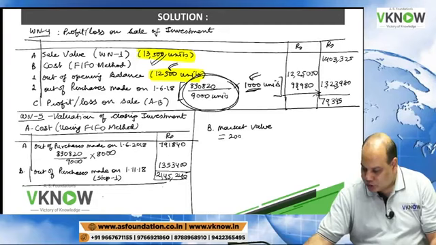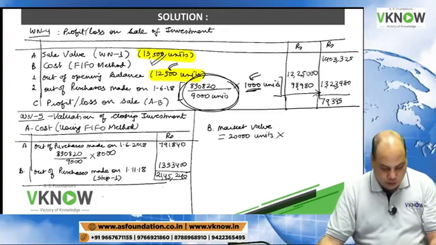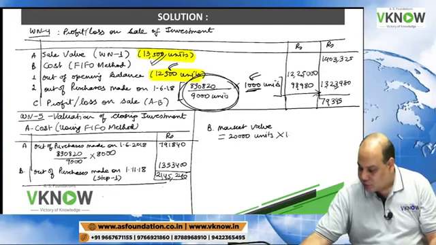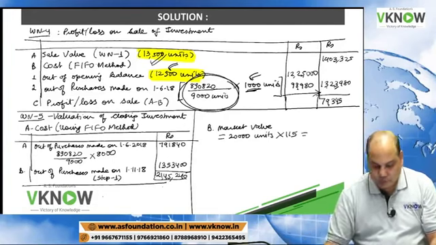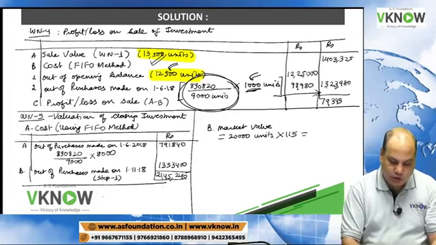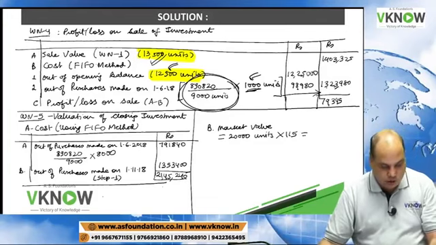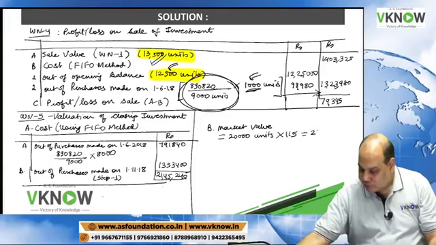You have 20,000 units in closing stock. And now if you see the question, the market value is given as 115. 20,000 units in closing stock multiplied by 115 is 23 lakh. Is it right? Check.